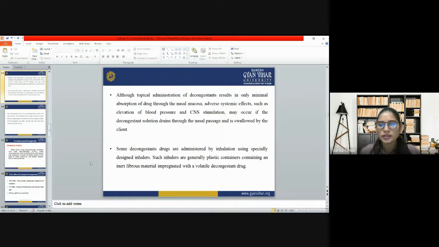As you have probably seen in your life, they come in a form like Vaseline, in a plastic container, that is a mixture of fibrous material and the volatile decongestant drug. So they are very easy to use, and they are very easily available over the counter.